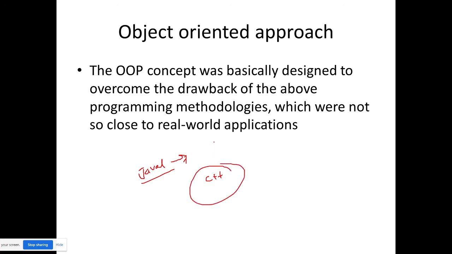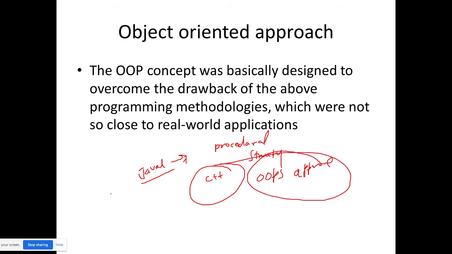This is a combination of procedural, structural, and OOPS approaches, because you can keep your data private, you can write programs in methods, and of course there are OOP concepts like class and object. But in terms of Java, you cannot write any single program without a class.